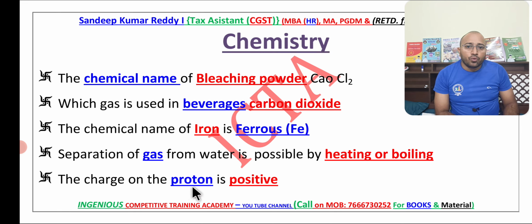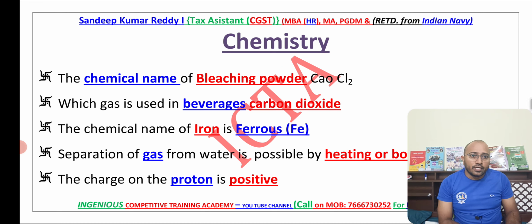Now the charges of particles have been asked. The charge of a proton is positive. The electron is negative. And the neutron is neither plus nor minus, that is, we can call it 0. So do not underestimate this.